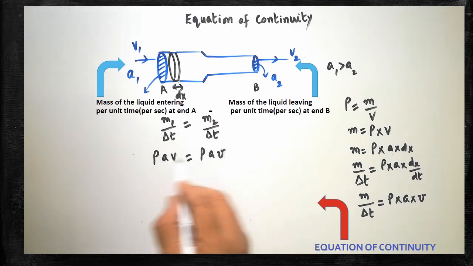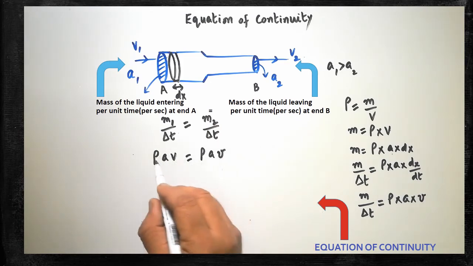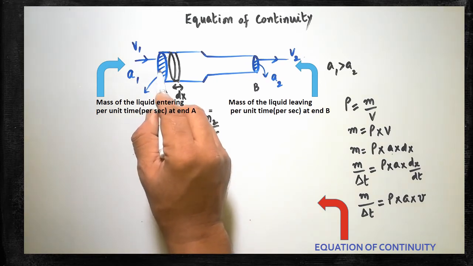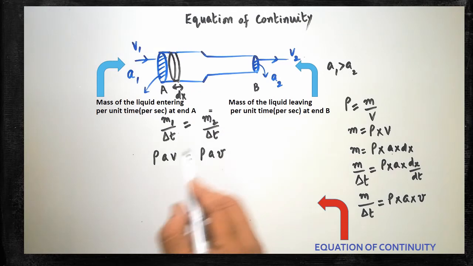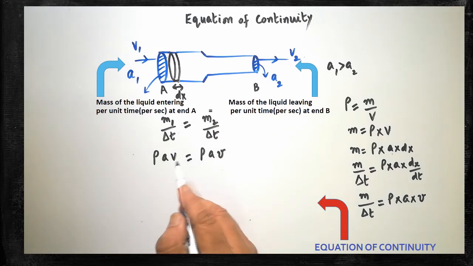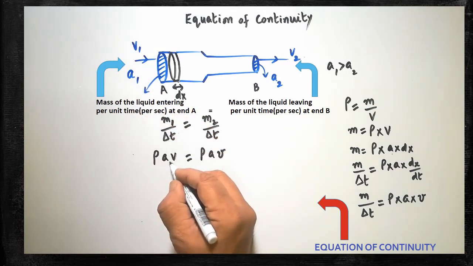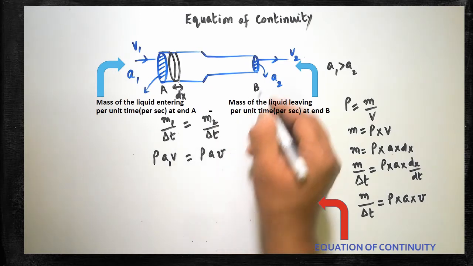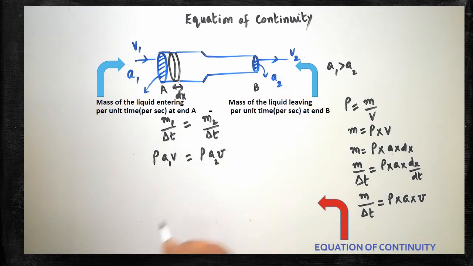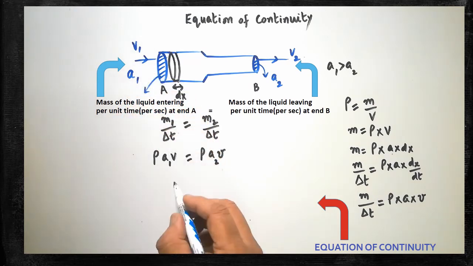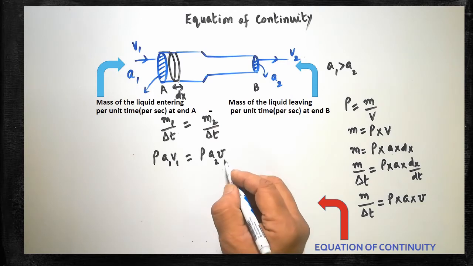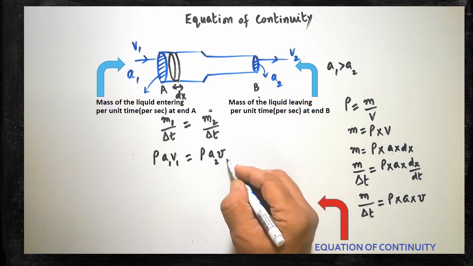Here in this factor, which one is constant? Rho is constant. The liquid that flows in at end A is the same liquid that comes out, so both rho are same. But here the area of cross section is different. Therefore we can write it as A1. In the end B, area of cross section is different, therefore A2 must be written. The velocity in the end A is V1, and the velocity in the end B is V2.